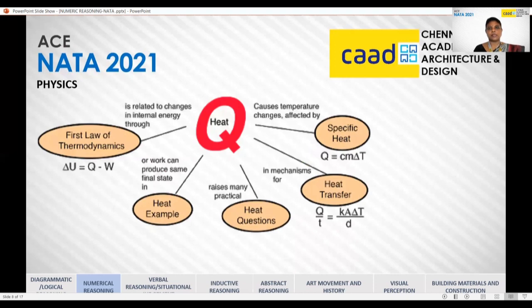Then coming to physics, we have a lot of topics to be covered in physics as well. The basic things you have to do are heat, energy, and laws of motion. And of course, another important topic in physics will be speed. So these have to be brushed up before you are entering the examination hall.